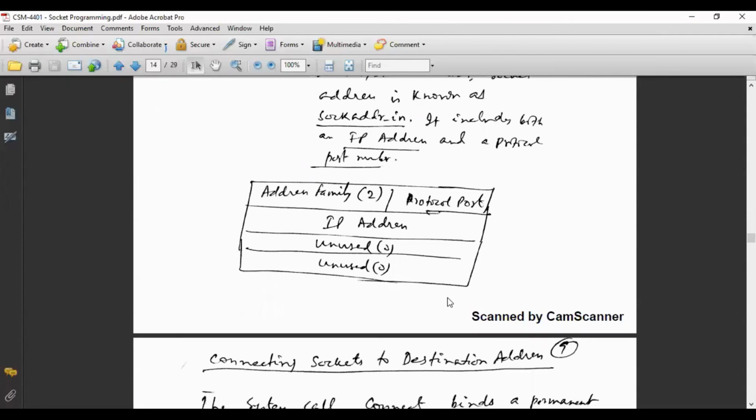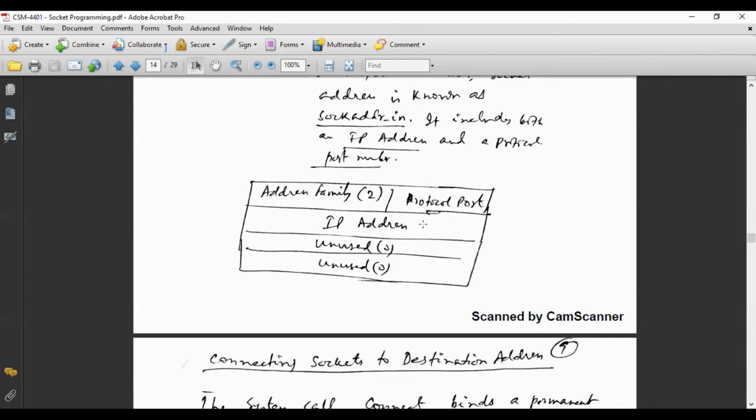For TCP/IP, the number is 2. So address family 2 means it is TCP/IP.